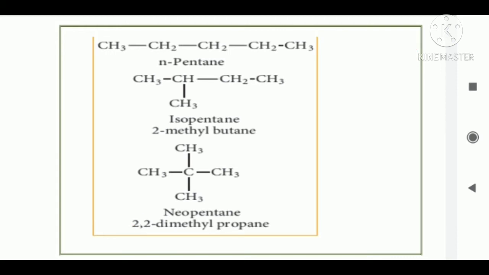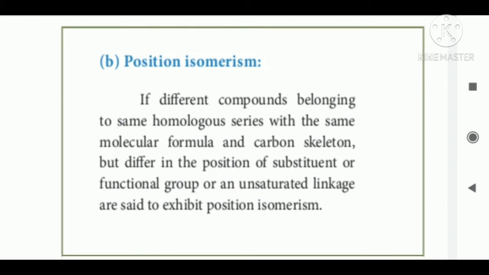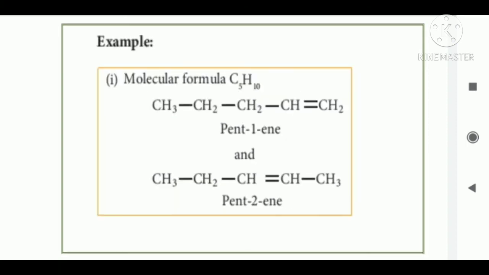Next, another one is position isomer. Different compounds belonging to the same homologous series with the same molecular formula and carbon skeleton but differing in the position of substituent or functional groups or unsaturated linkage. That is the example of positional isomer.